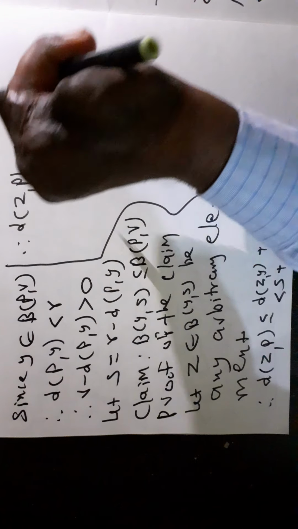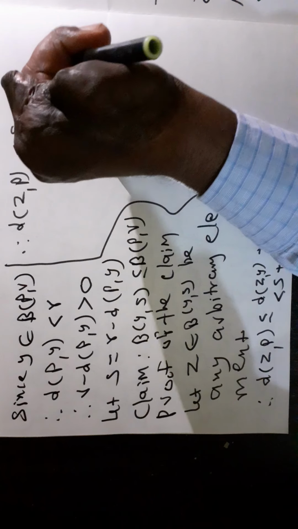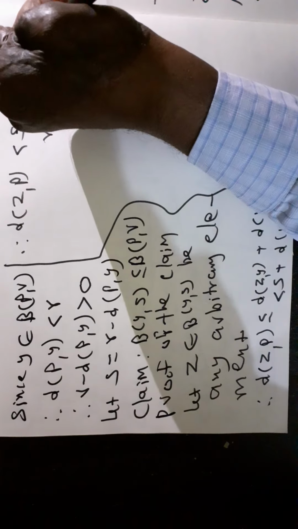Since s is equal to r minus the distance between y and p, this is r minus d(y, p) plus d(y, p).